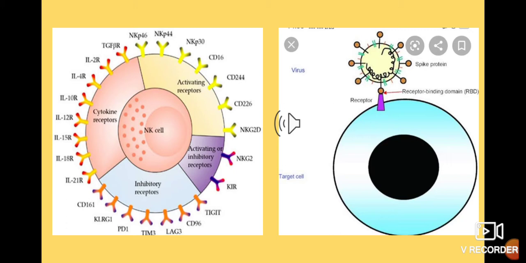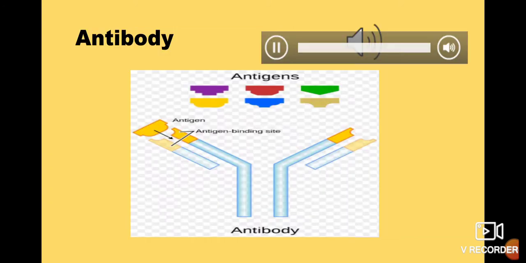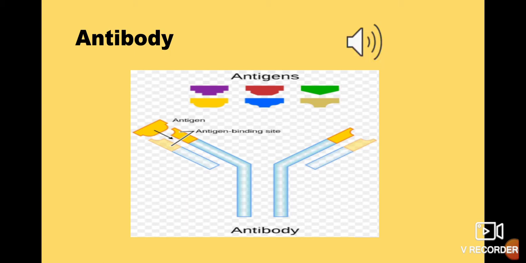So this is how the binding takes place, and the killer cell's receptor binds with the germs and antigens, then it grabs it and kills it. The Y-shaped structure is an antibody, and above those structures are the antigens.